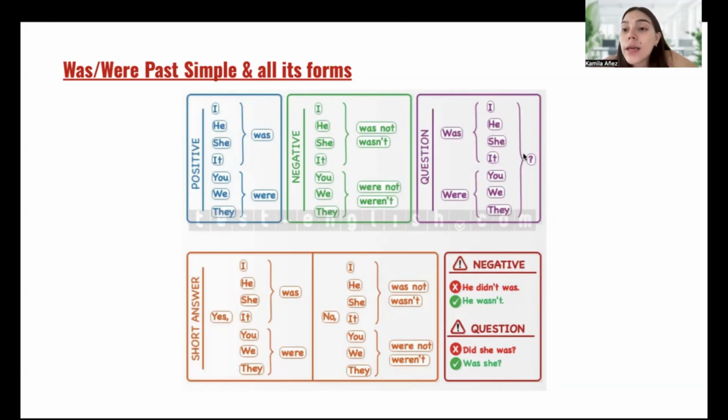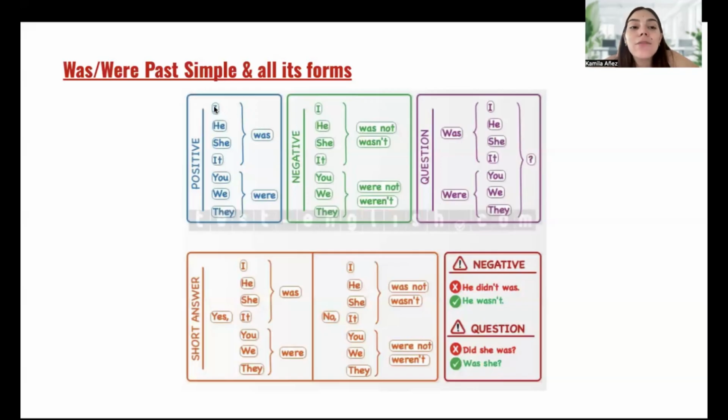Was it walking? For you, we, they, we use were at the beginning of the question in this case. So it will be were you, were we, were they. Were you eating? Were you playing? Were we playing? Were they running?